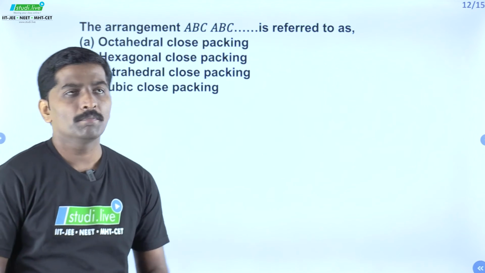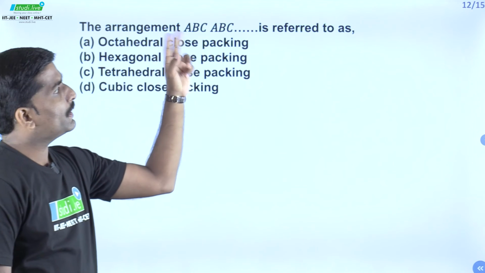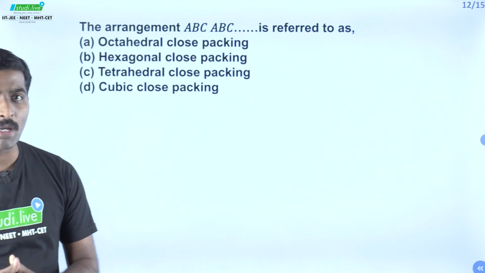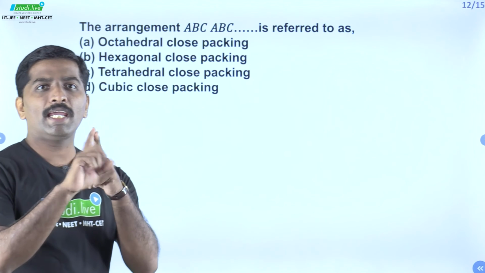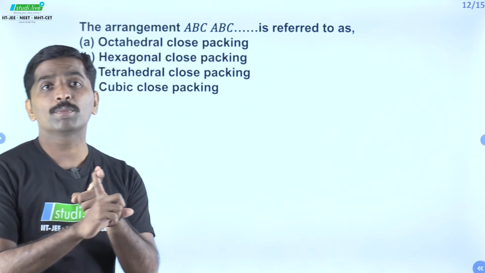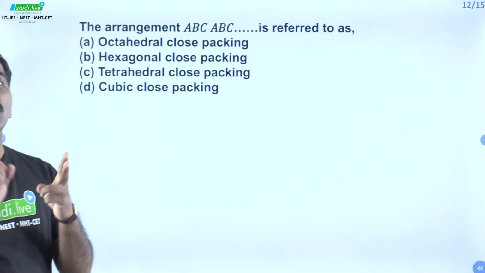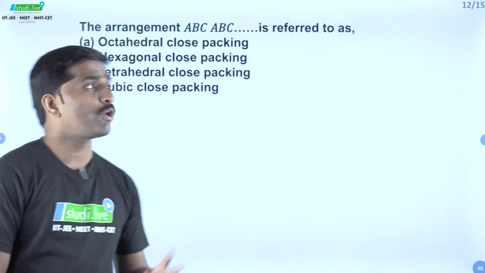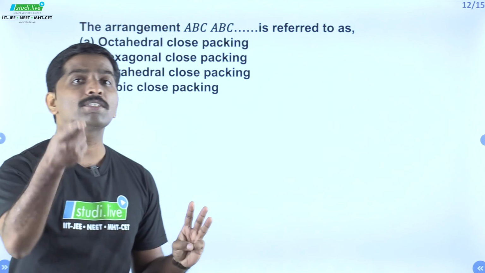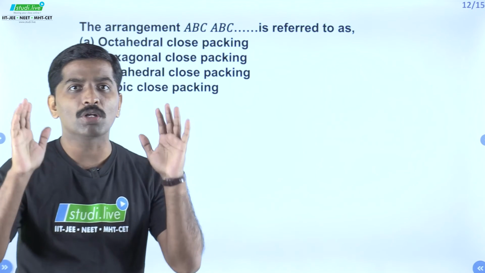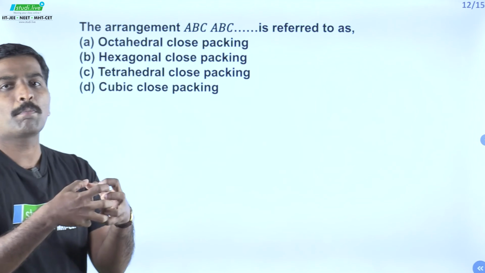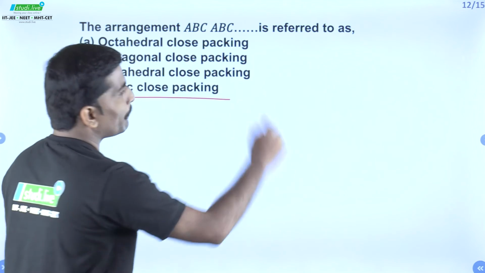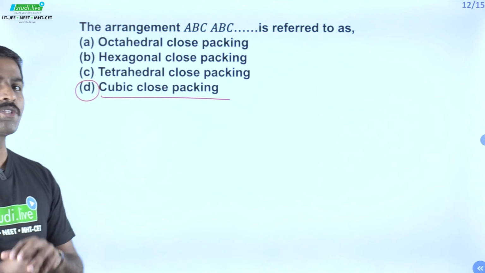Here is our next one. The arrangement ABC is referred to as, a question from the same chapter, solid state chemistry. If you are having A type of arrangement, it's going to be simple cubic unit cell. If it is AB type of arrangement, it's going to be body centered cubic unit cell. And for ABC, the resultant is face centered cubic unit cell, but it is also called the most packed structure, also referred to as cubic close packing. Hence, the correct option is option D.